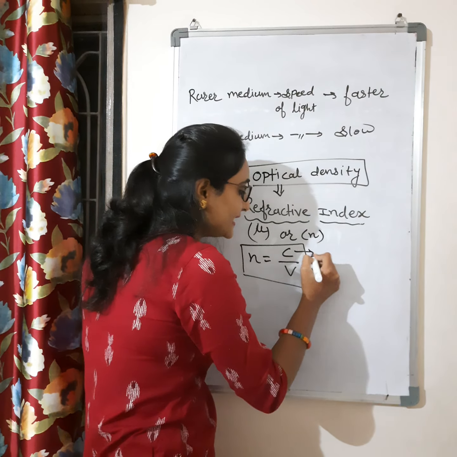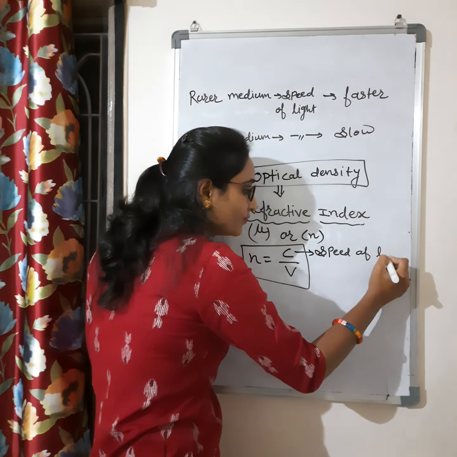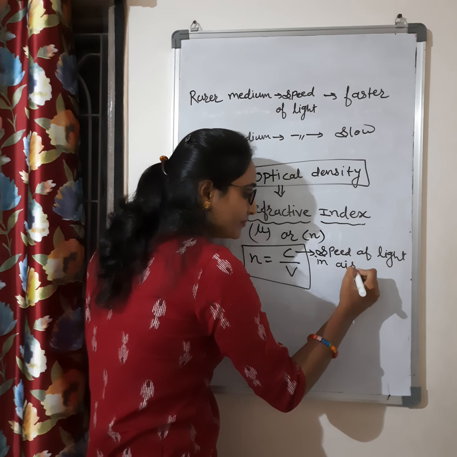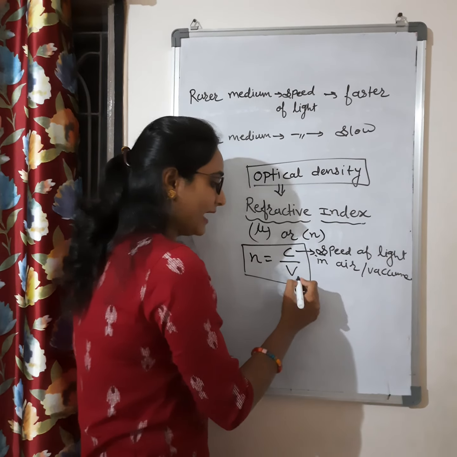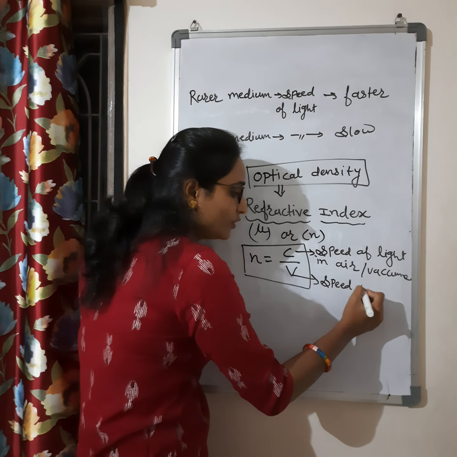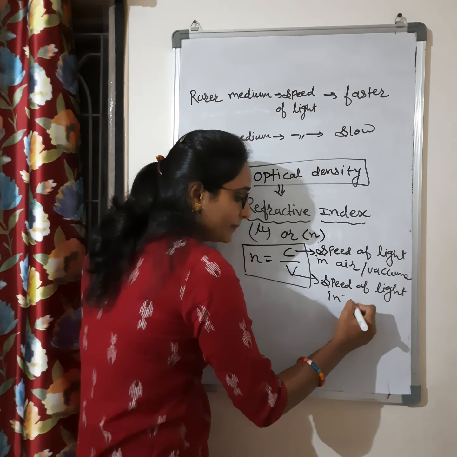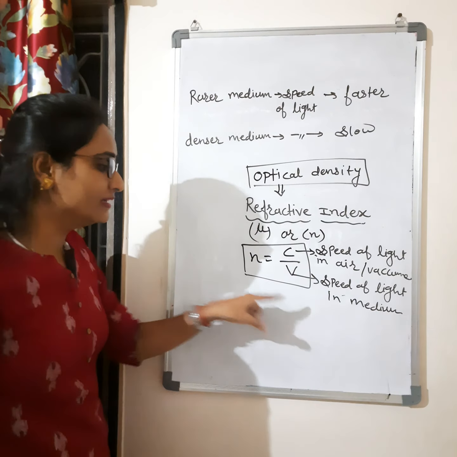Here, what is C? It is the speed of light in air medium or vacuum. And V is what? Speed of light in medium.